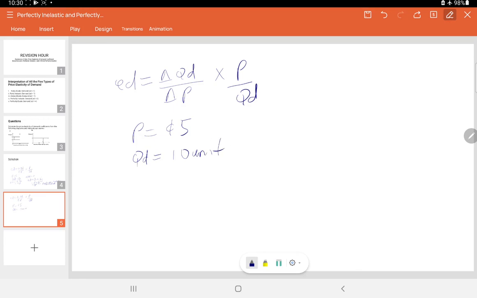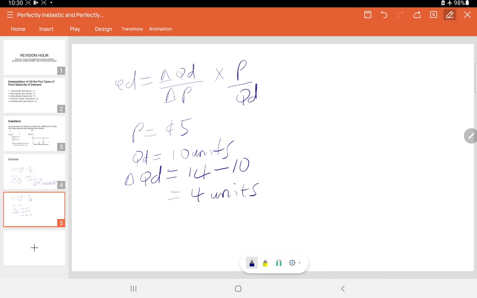So we can calculate the change in quantity demanded. Change in the quantity demanded is equal to 14 units minus 10 units, that is the new quantity demanded minus the old quantity demanded, and that gives us 4 units.